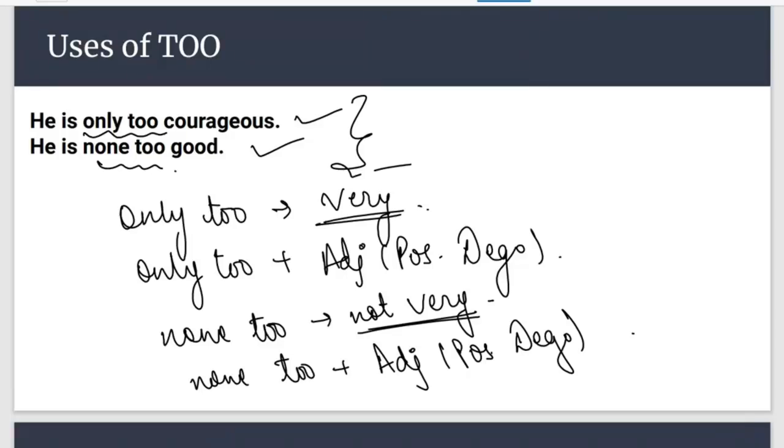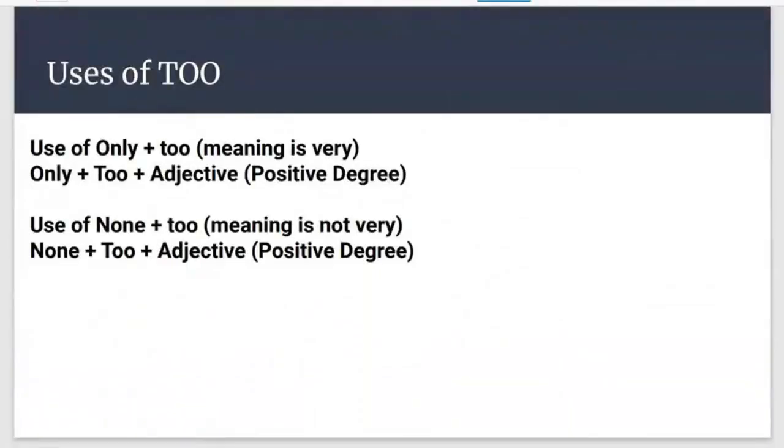Just go through a quick revision. We use enough with adjective. We use enough before adjective or after adjective. So after adjective, he is intelligent enough. Sunal and Navina, I want to tell you that we use enough after adjective. That is, he is intelligent enough. We use enough before noun or after noun.